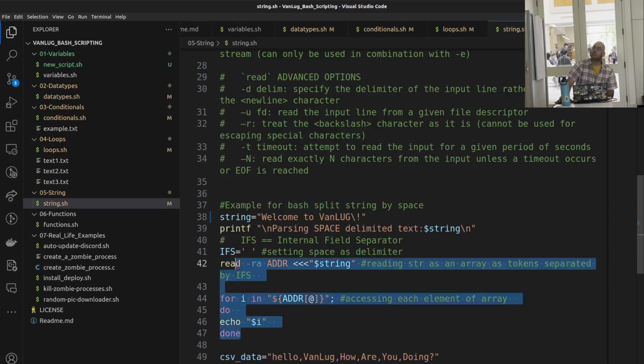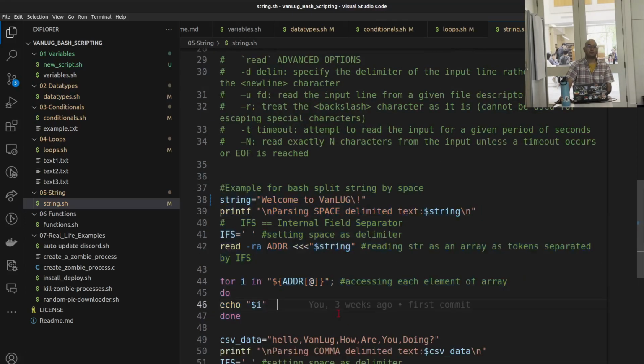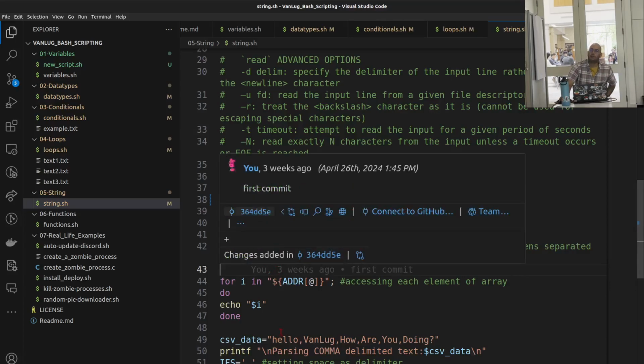Is ADDR a memory address? No, it's just a random variable. We can put any name on it. Oh, okay. I don't know why you use that exactly. It's not really readable, but yeah, it's just a variable name.